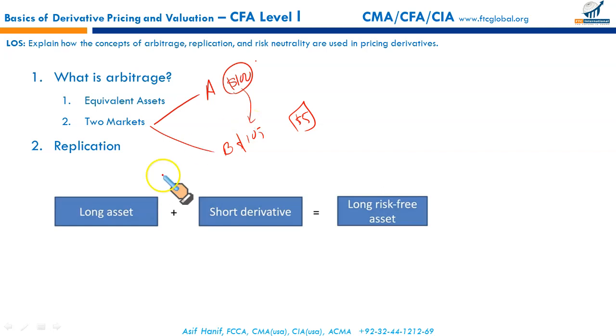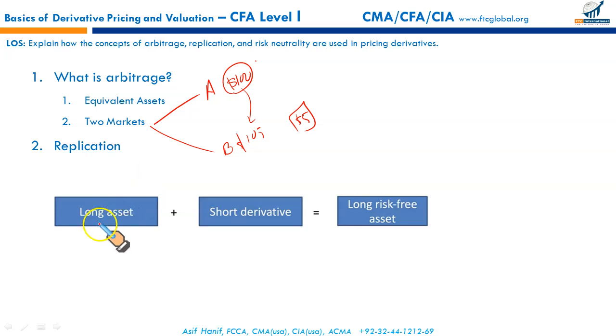Next, replication. Replication basically refers to the creation of an asset or a portfolio of assets by using a combination of other assets, other portfolios, and a derivative. So the combination so produced will have the equivalent single unit.